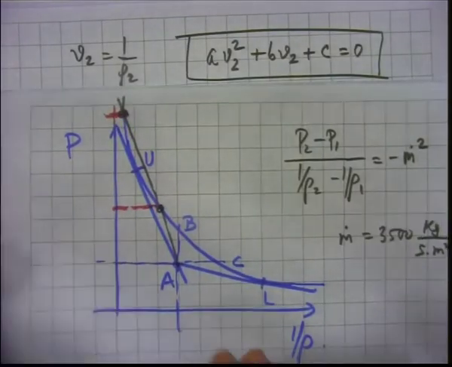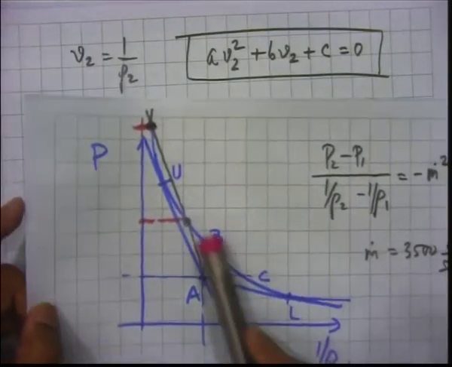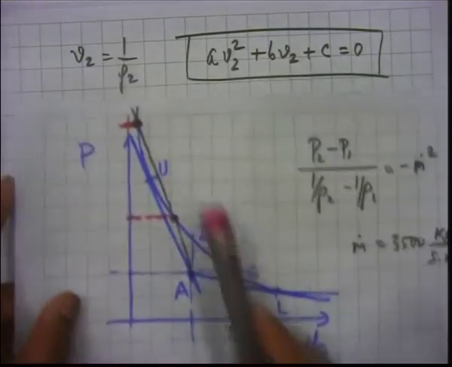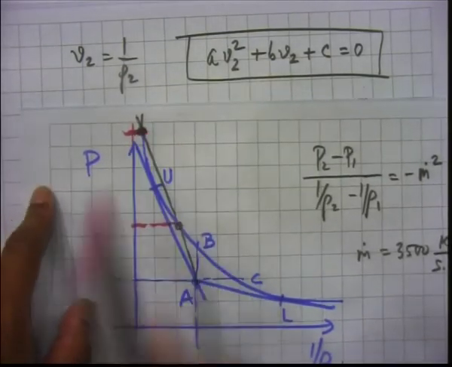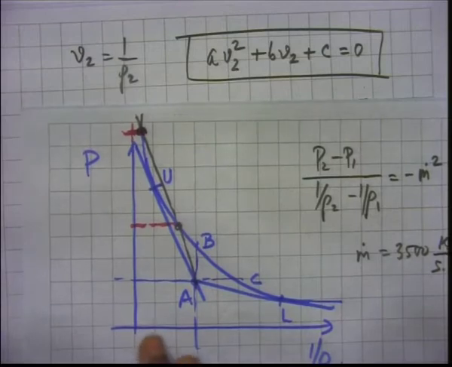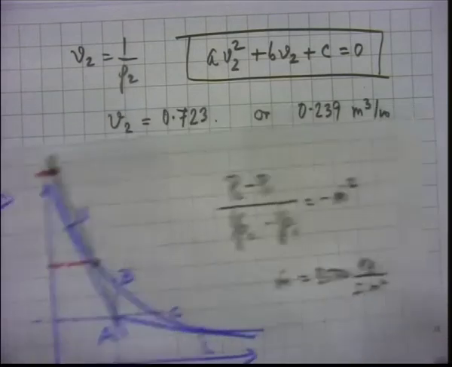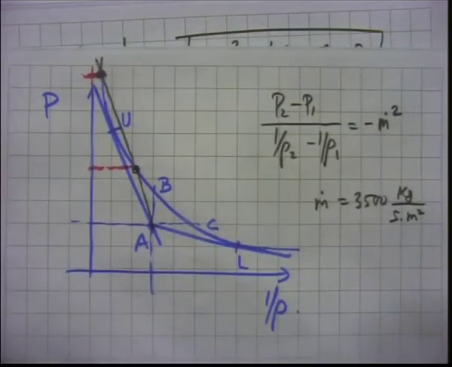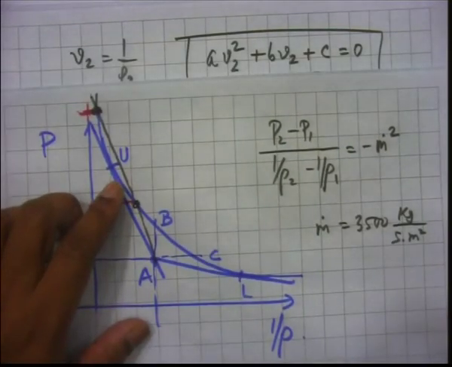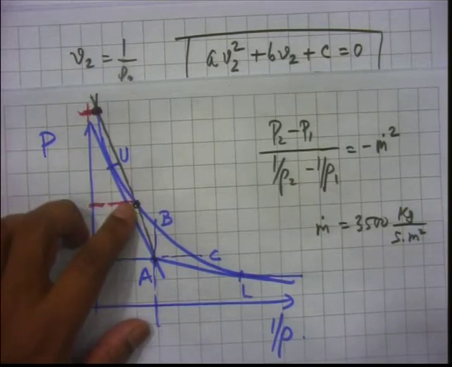So, this 1.57 into 10 to the power 6 is here, and this 7.5 into 10 to the power 6 is here. Okay. So, these are both possible, and it tells you that it is actually indeed going to be a detonation, correct. Otherwise, the pressure would not have been larger.